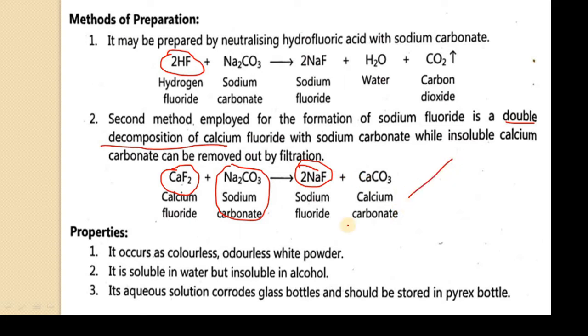So in the second method, we can achieve two inorganic compounds. First, sodium fluoride, and second, calcium carbonate. So this reaction you can write with calcium carbonate as well, because it forms calcium carbonate over here, right? This single reaction you can use in both methods of preparation, that I can also accept. So this is the second method of preparation.